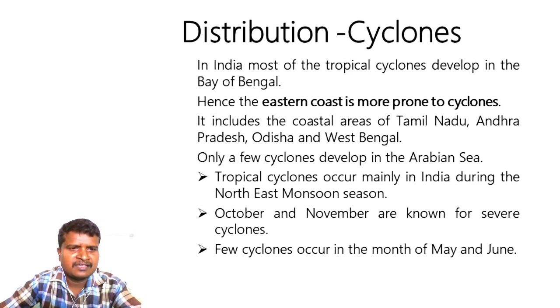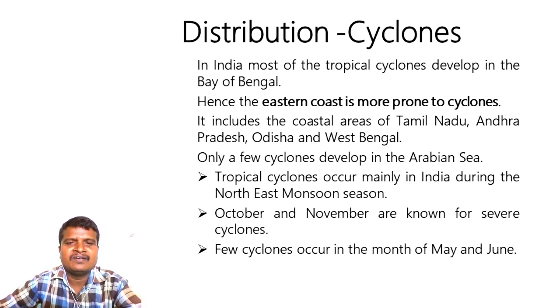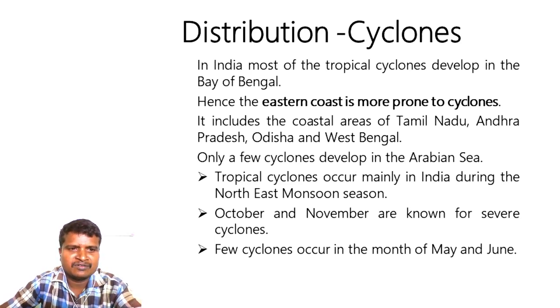The only thing is we should be able to know the warnings before the cyclone happens, the signals given by nature. We need to get the information through the communication systems of the country. Then we have to save our lives during the cyclonic conditions.